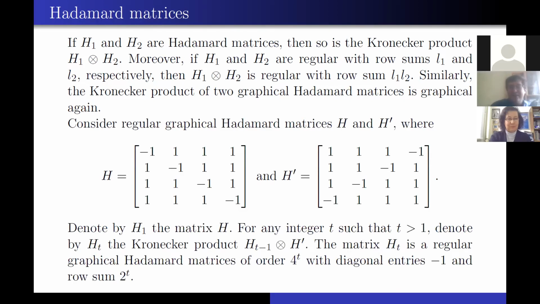Consider regular graphical Hadamard matrices H and H prime, as you see on the screen, and denote by H1 the matrix H. And for any integer t that is more than 1, denote by Ht the Kronecker product of Ht minus 1 and H prime. The matrix Ht is a regular graphical Hadamard matrix of order 4 to the power t with diagonal entries minus 1 and row sum 2 to the power t.